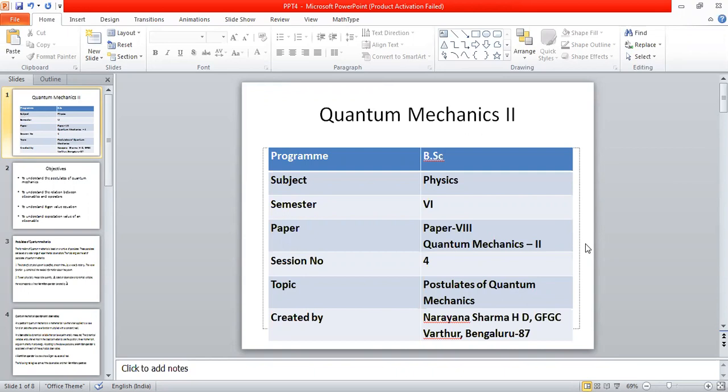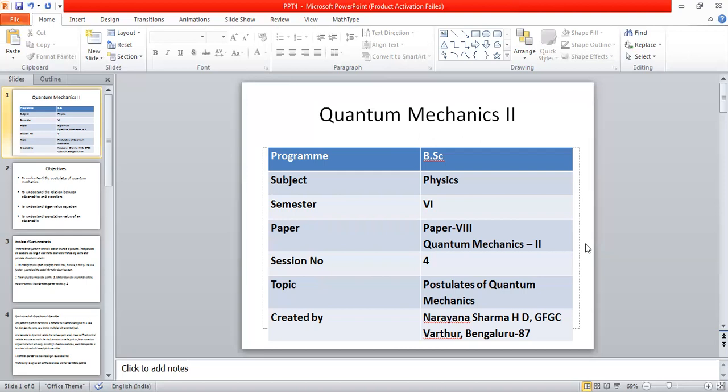This is Narayan Sharma, Government First Grade College, Vartur, Bangalore 87. I am continuing my discussion on quantum mechanics part 2, for the BSc 6th semester physics course for Bangalore University, Bangalore North University, and Bangalore Central University. The paper that this particular topic belongs to is paper 8.